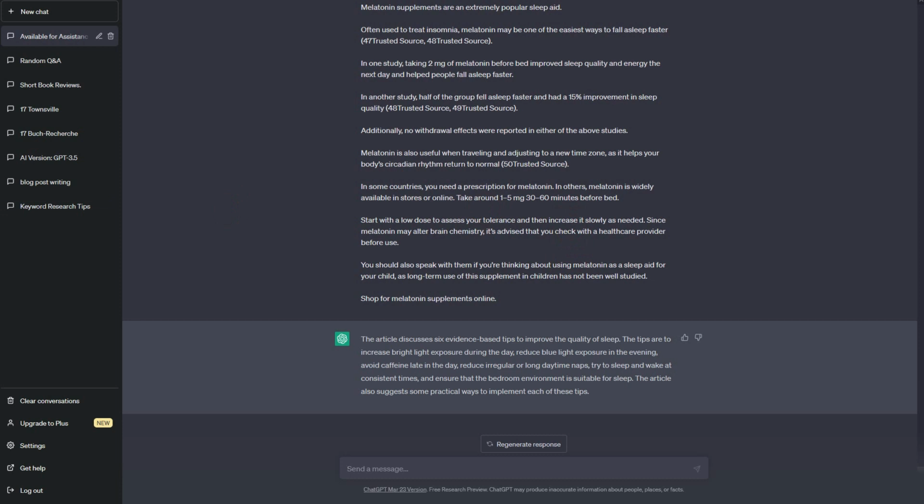The next tip, if you want to use the results of ChatGPT, for example, on websites, it's a good idea to use a plagiarism checker or a paraphraser.